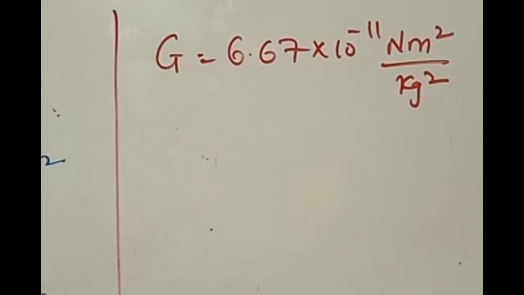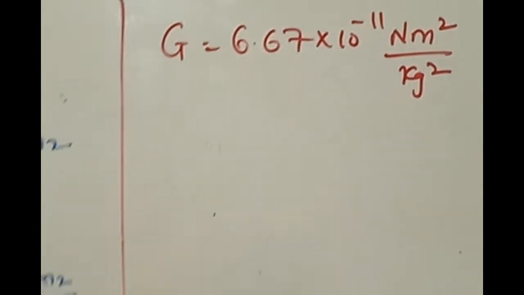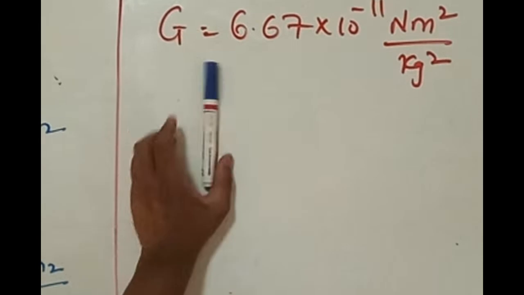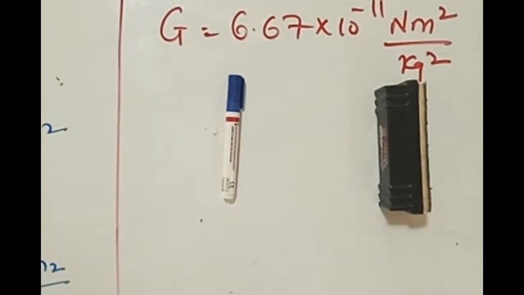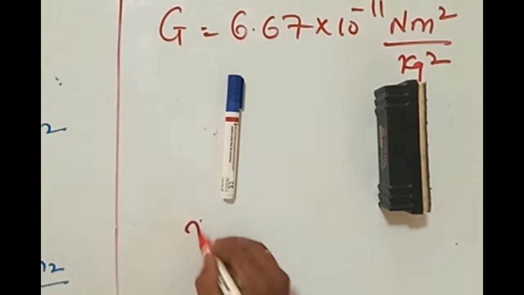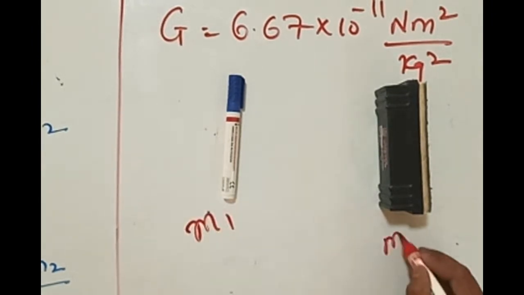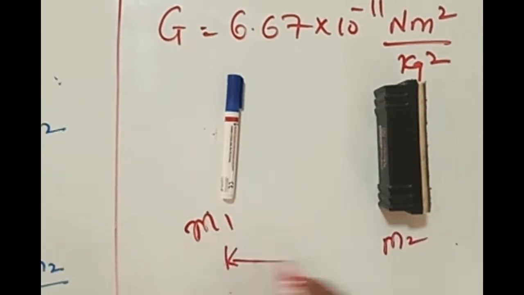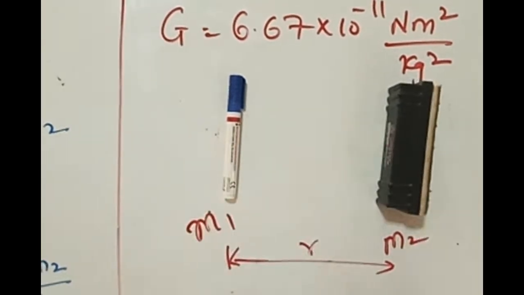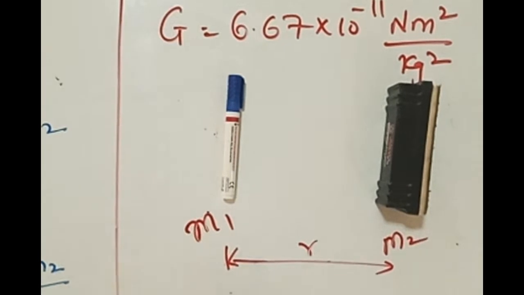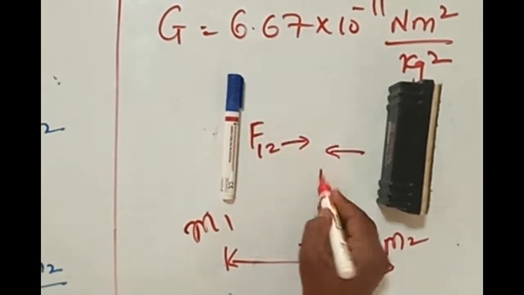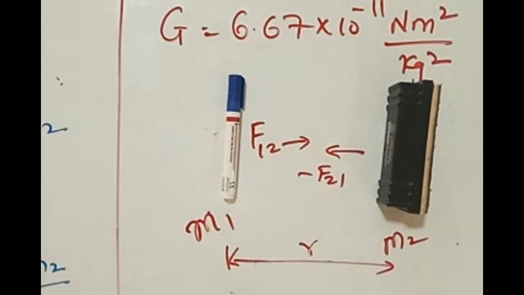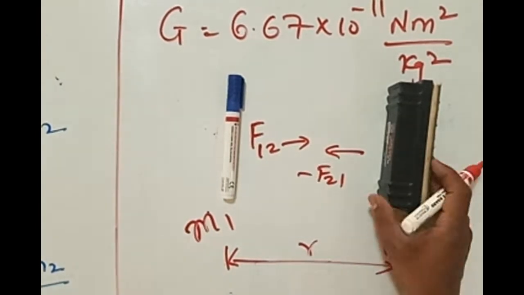What is the physical meaning of Newton's law of gravitation? Physical meaning is that if you have one mass here and one more mass here, this is mass m1, this is mass m2. From center to center, there is some distance in between. I can take a scale and find this distance. Now I can find the force F12 exerted by one on the other, and F21. You can understand this.